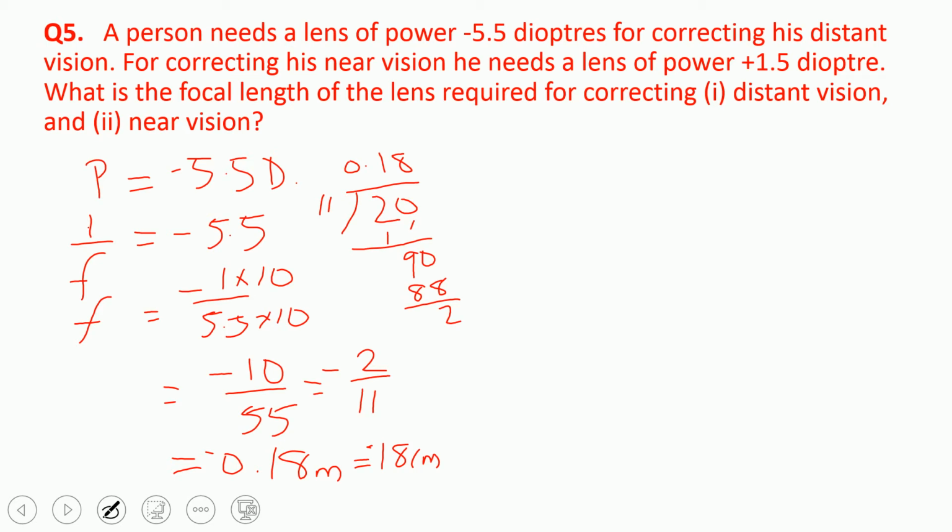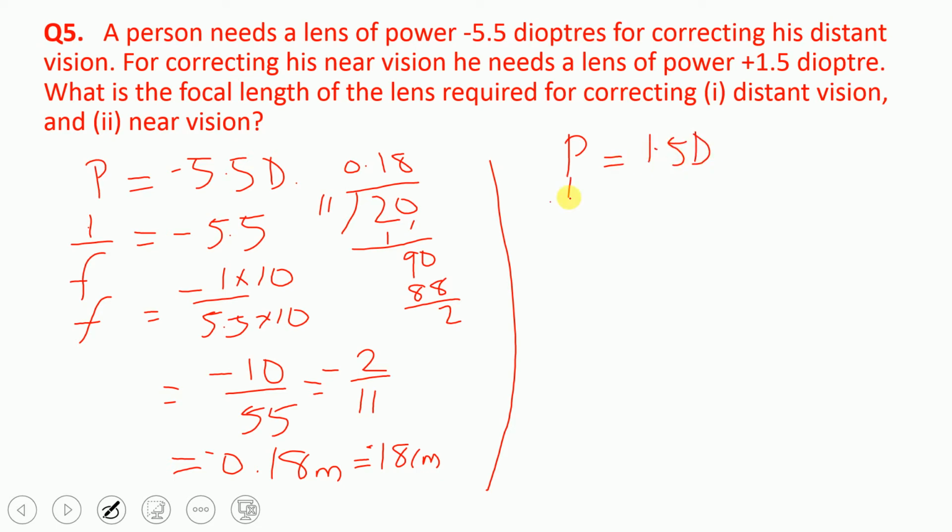So that is what. Now for correcting his near vision, if it is of near vision, he needs a lens of power plus 1.5 diopters. Now for this purpose, P is equal to 1.5 diopters.